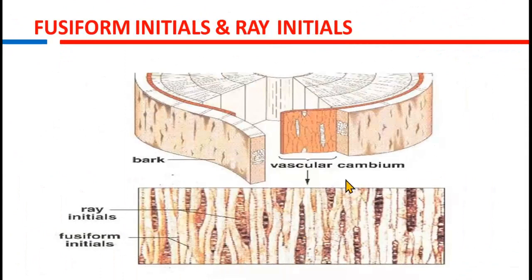Fusiform initials and ray initials in a stem. If this is a section of the stem, you can see this is the vascular cambium and bark. It leads to the formation of the fusiform initials, and the ray initials lead to the formation of this particular bark. You can see in this picture ray initials and fusiform initials.